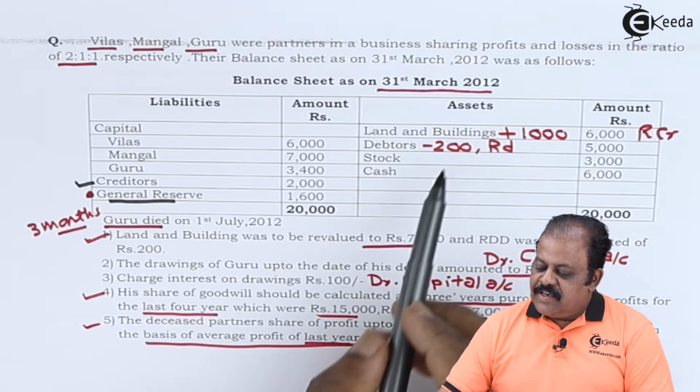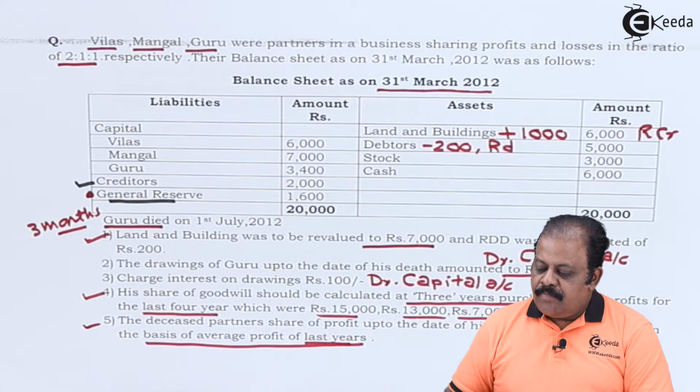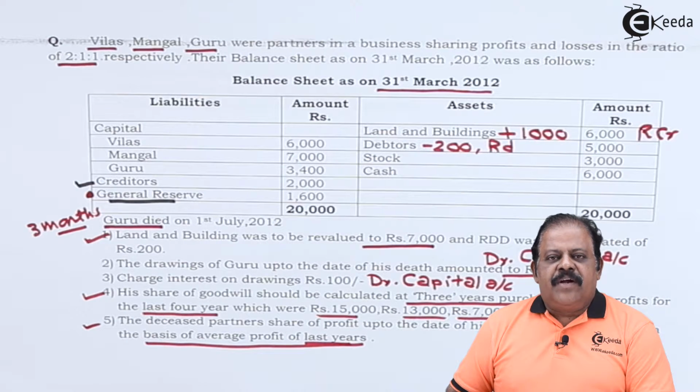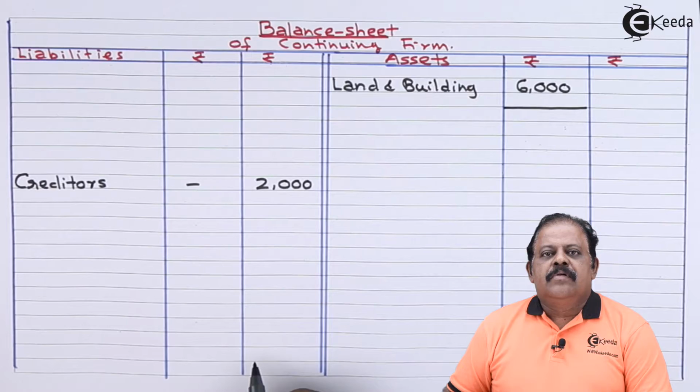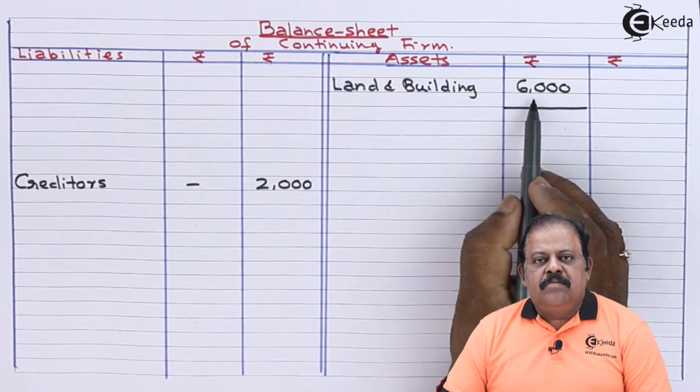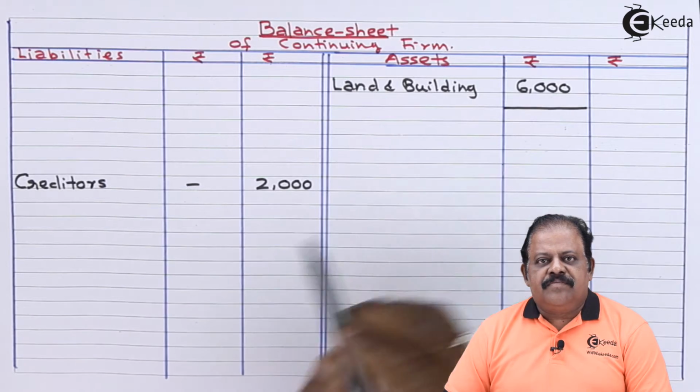Let us proceed to check assets. Land and building 6,000. There is an adjustment on land and building. New balance sheet amount will be recorded in inner column. Asset side, land and building, inner column 6,000.